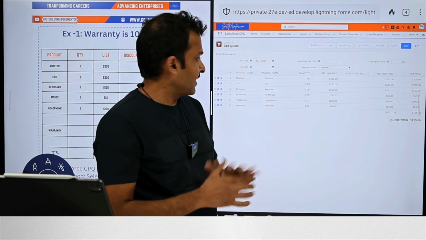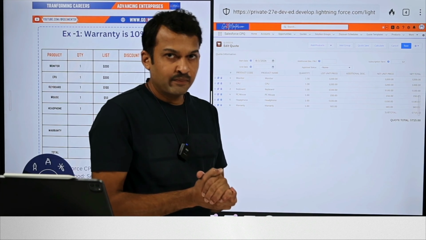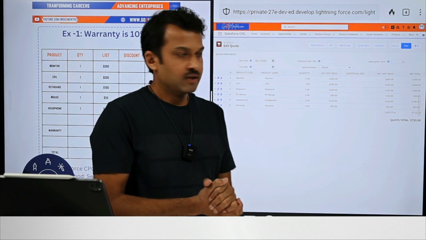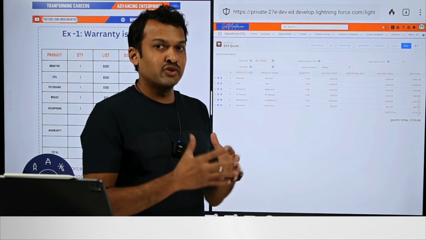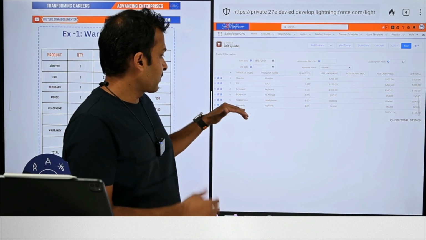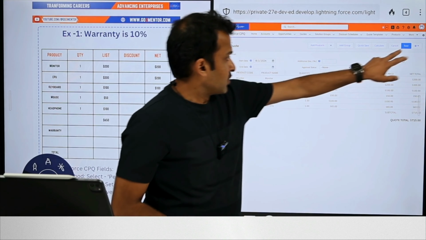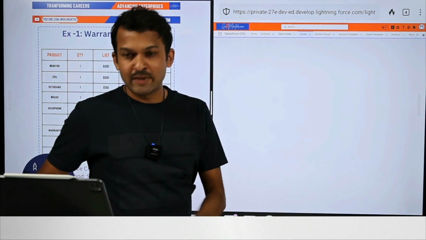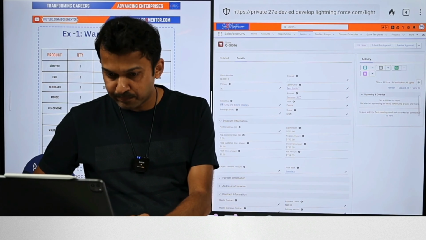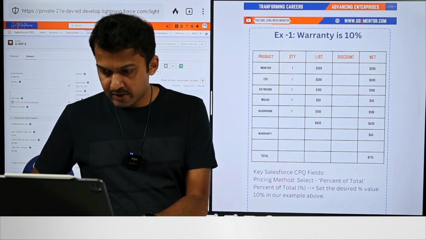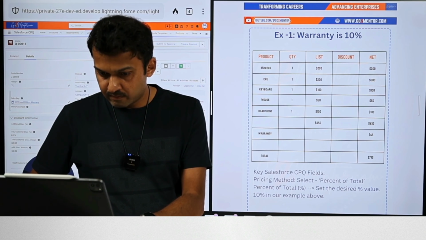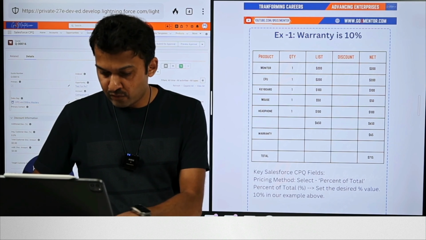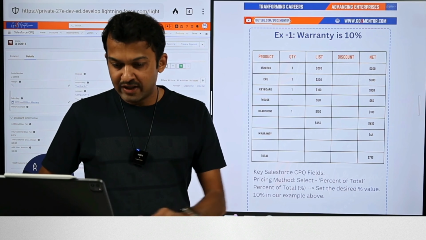Now, let's suppose that the customer is requesting additional discounts, right? So I'll save this quote and then add a few discounts to show how this could result in a couple of different options when it comes to determining the warranty product price. So let me just go ahead and make those changes in my iPad, and then I'll pull the quote real quick here. So let's suppose we give a 20% discount on the monitor, 20% on the CPU, 10% on the keyboard, and let's say a whopping 40% discount on the mouse and no discount on the headphones.